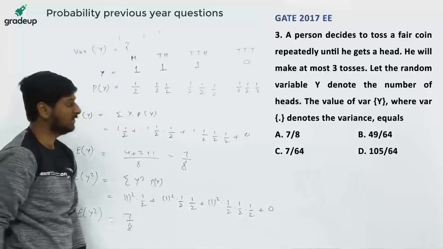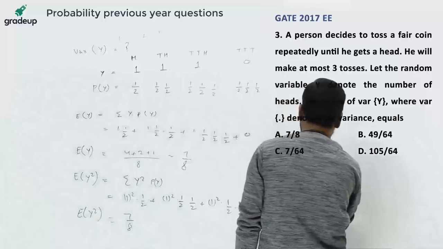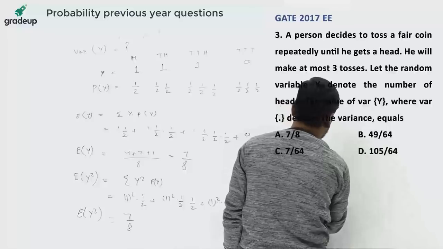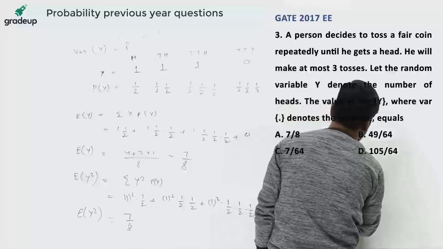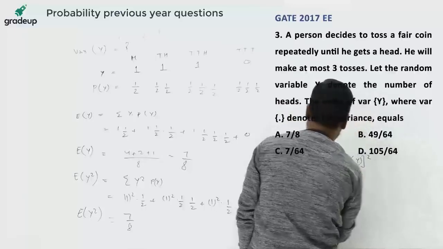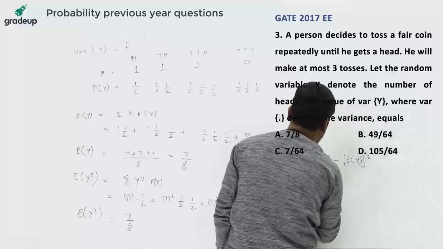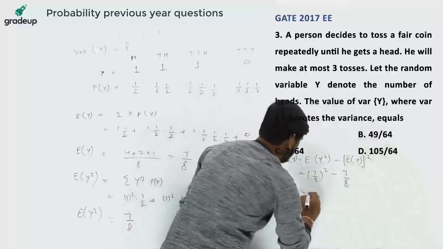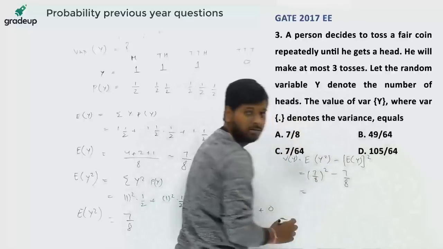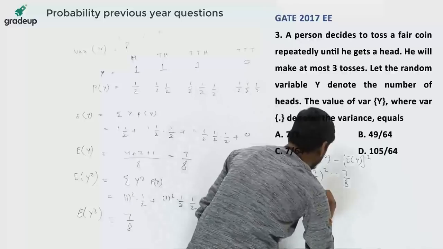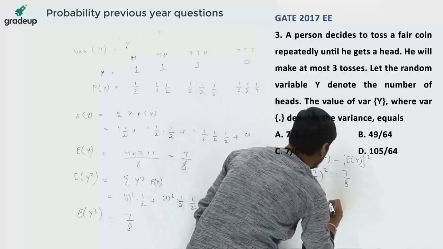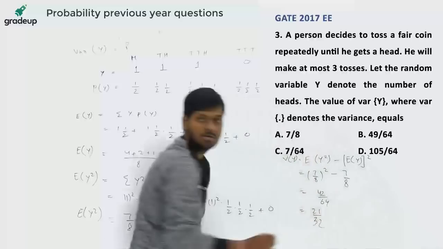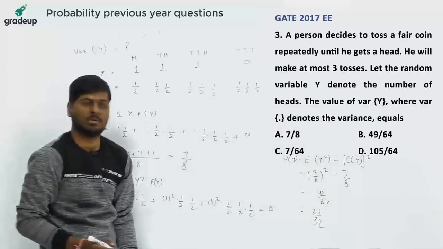What is the variance? Variance formula is E(y square) minus E(y) whole square. So 7 by 8 minus 7 by 8 whole square. Let's see which is the option. None.